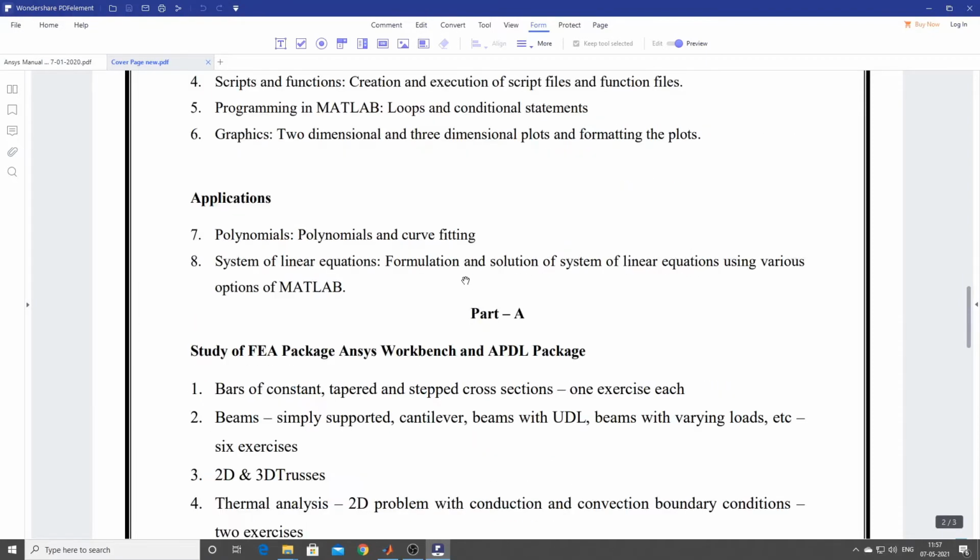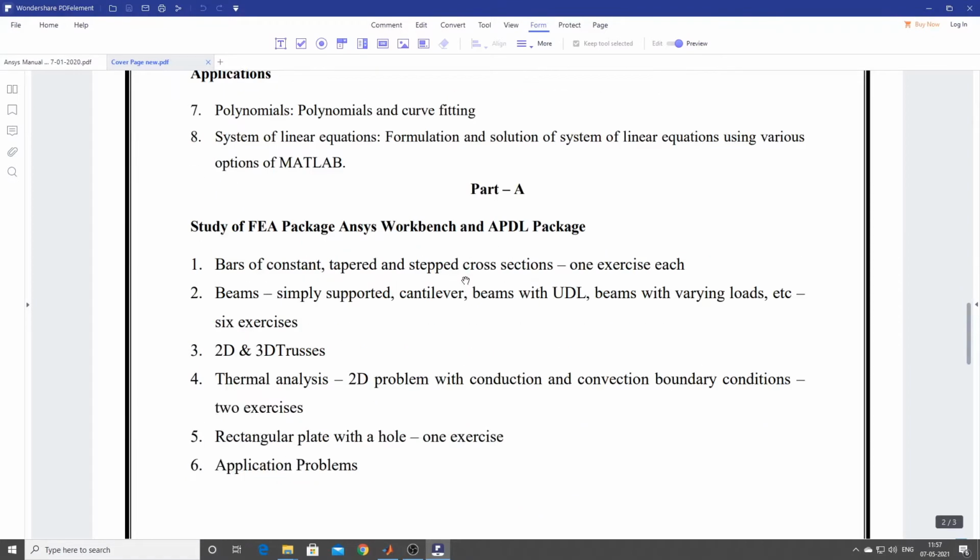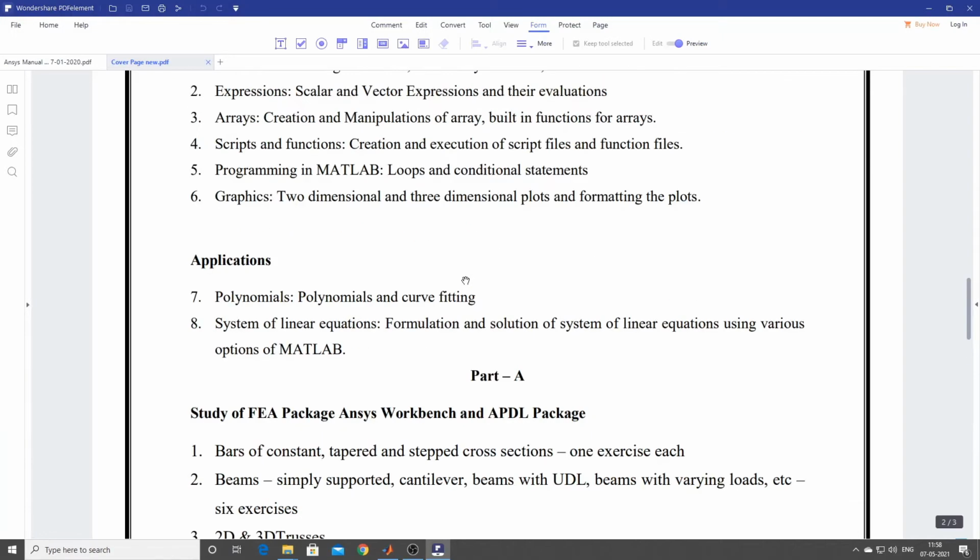That is one thing. And after that, you will be introduced to ANSYS, and in ANSYS you will be made to solve 2D and 3D analysis, especially structural and thermal analysis of 2D and 3D structures. You will again be learning APDL, that is a separate package in ANSYS, and also ANSYS Workbench. In ANSYS Workbench, you will be made to solve a lot of static analysis and thermal analysis. So this is what you will be learning.